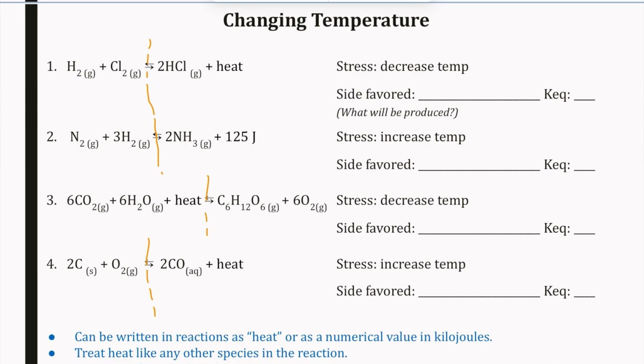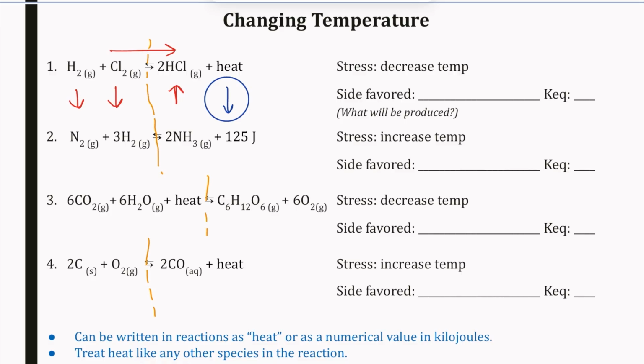So if we're looking at this one, our stress is decreasing the temperature. If we want to use that same side, opposite side same, that means there's going to be, on the opposite side, more hydrochloric acid produced. The opposite side of the stress is going to behave the same as the stress, so those are both going to be down. And so we can see that the forward reaction is going to be favored.